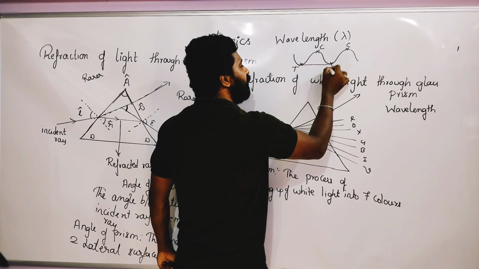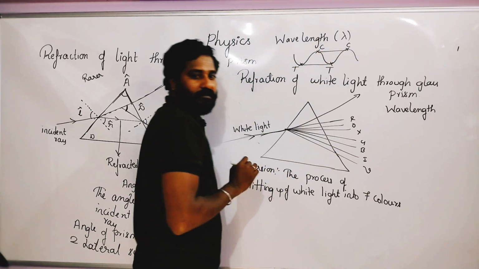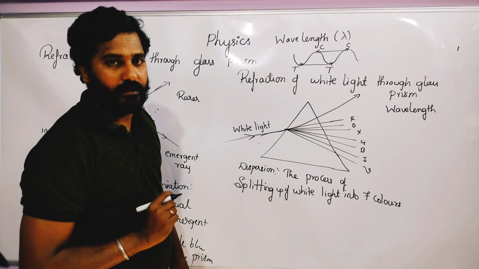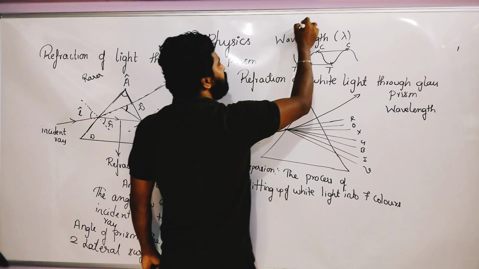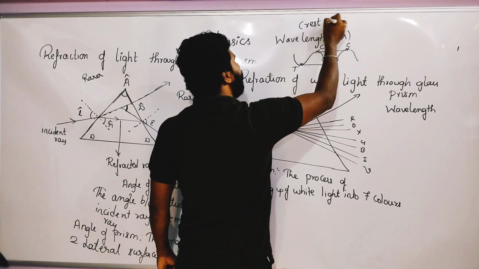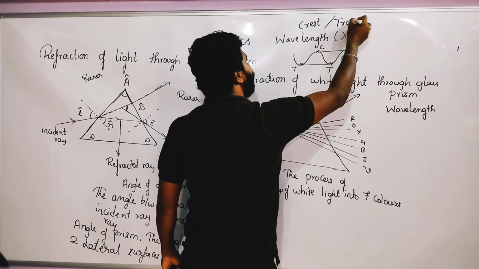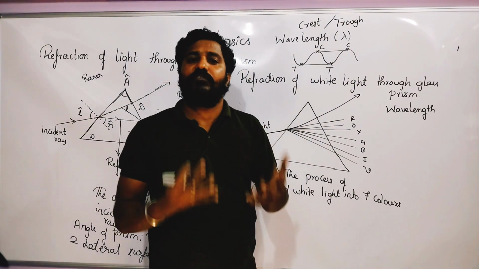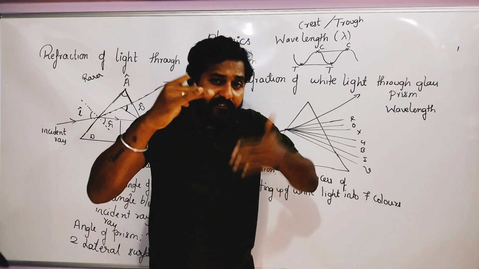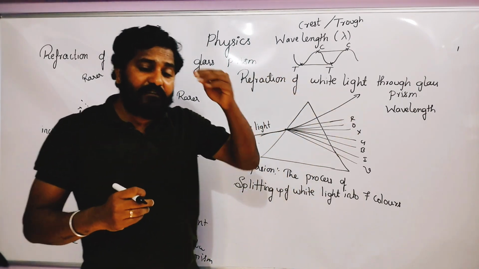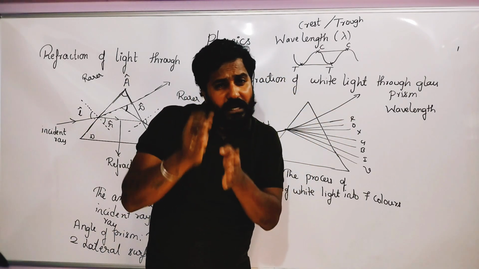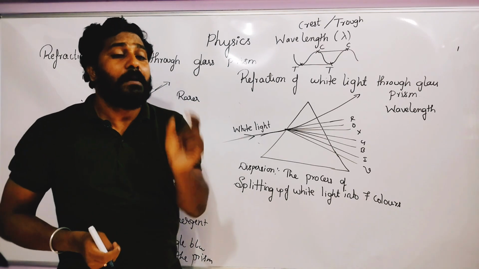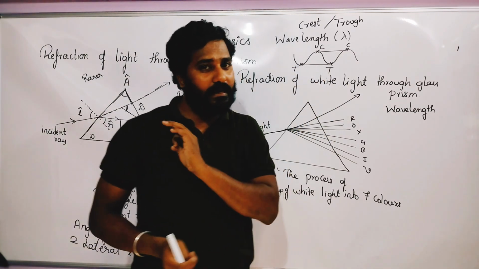This we call as trough or crest. This is called wavelength. So crest, the distance between consecutive crest or trough. Whenever we see a different kind of light, what happens? They will emit a certain color of wavelength to our eye, so only we can identify a particular color. So which color is that?